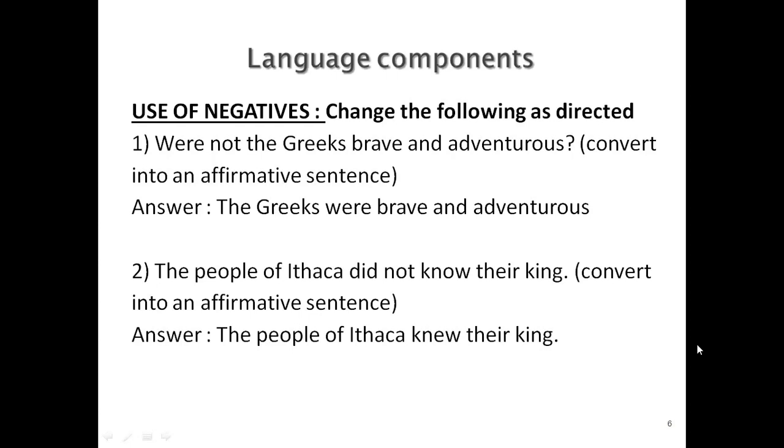Now coming to the second one, the people of Ithaca did not know their king. Convert into affirmative. Same method we are going to follow here. We are going to remove the word not in the question and give the answer. The people of Ithaca knew their king.